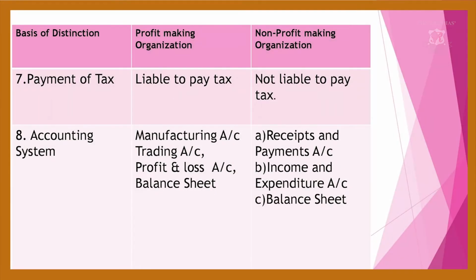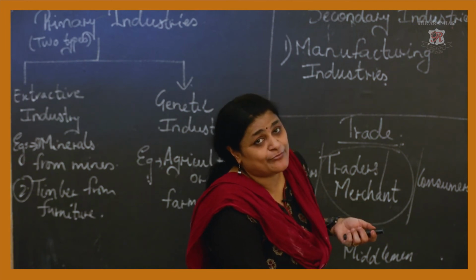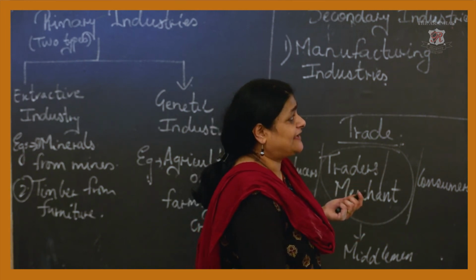The next one is your payment of tax. Of course, in your profit making organization, you are liable to pay the tax. Your accounting system in your profit making organization is your manufacturing account, trading account, profit and loss account, and a balance sheet. Again I'm repeating, manufacturing account, trading account, profit and loss account and your balance sheet. So these all come under what you mean by your profit making organization.